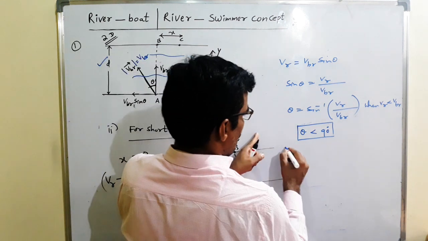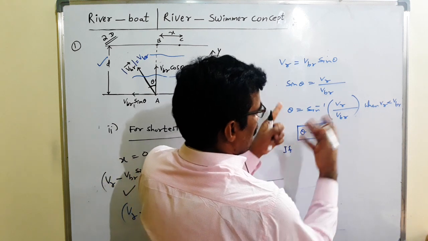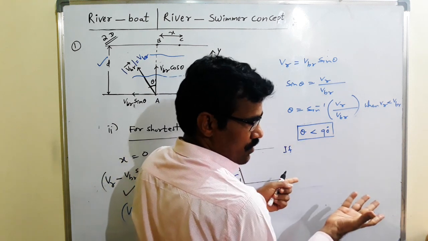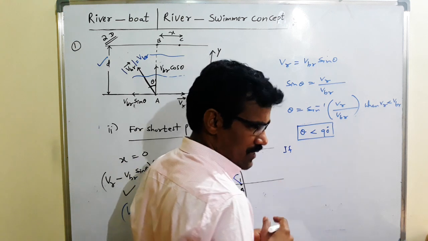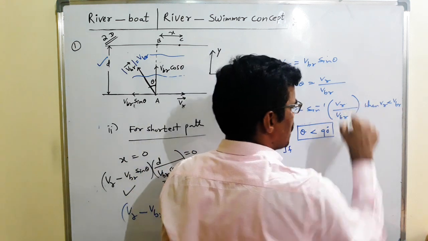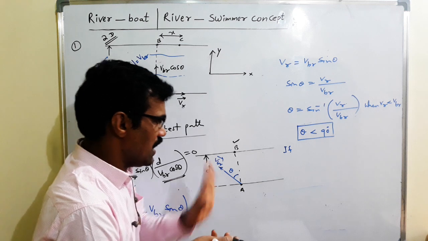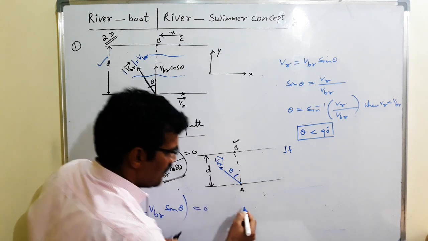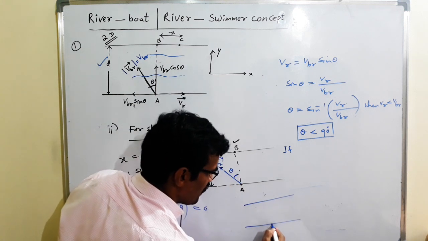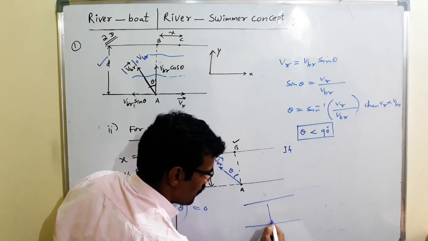If theta is greater than 90, it is not possible. Theta equal to 90, what happens? Suppose VR and VBR are the same. VR and VBR being the same means theta is 90. Theta 90 means what? Here VBR is perpendicular.